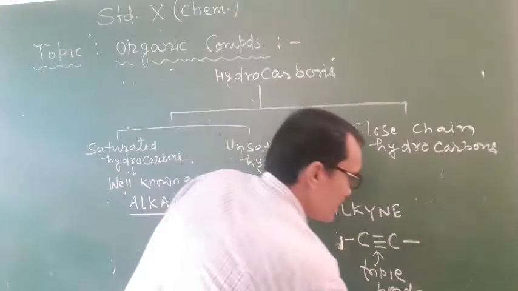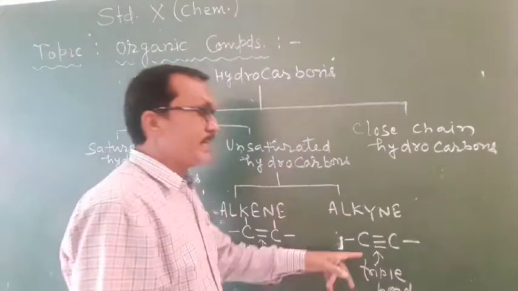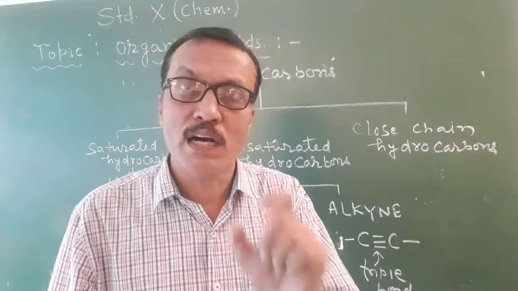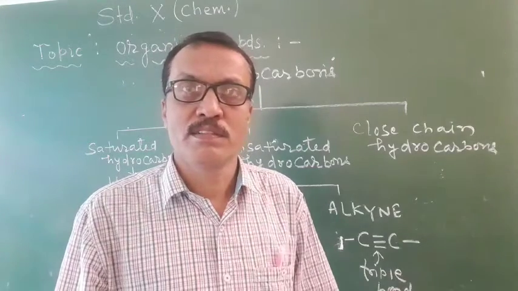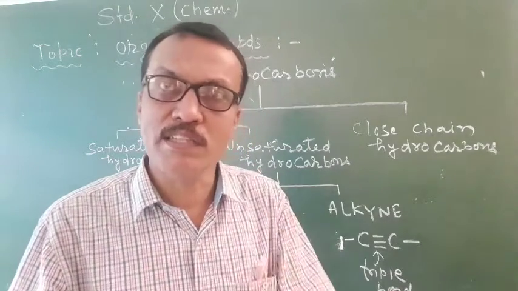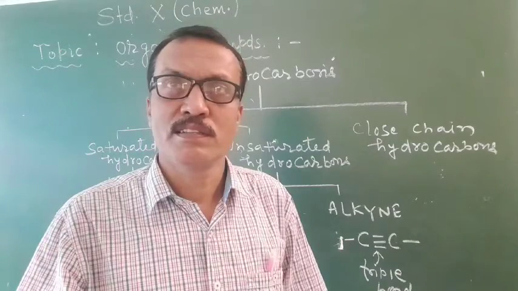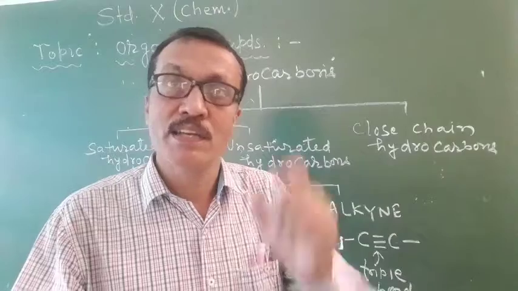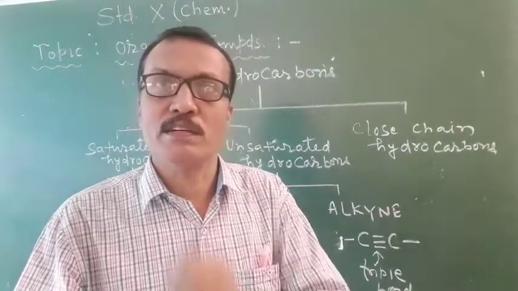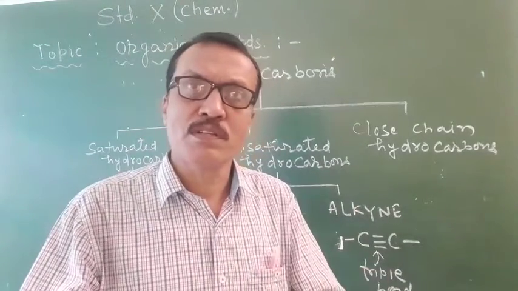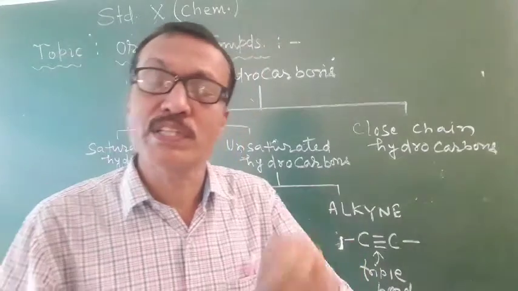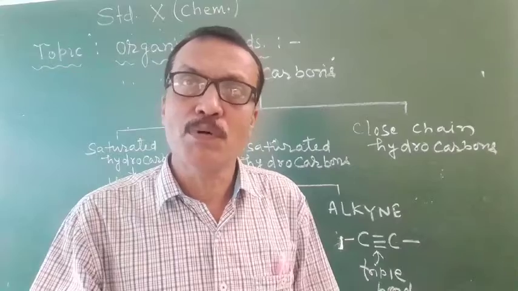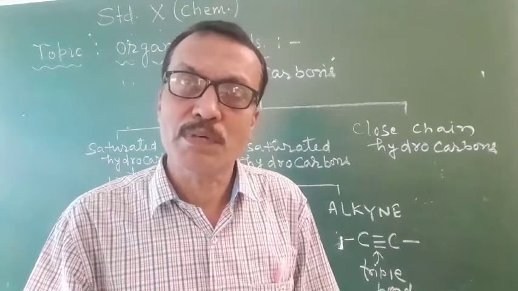And their name ends in suffix yne. For example, ethyne, propyne, butyne, pentyne, hexyne, etc. So hydrocarbons whose name ends with yne contain triple bonds between carbon and carbon atoms.